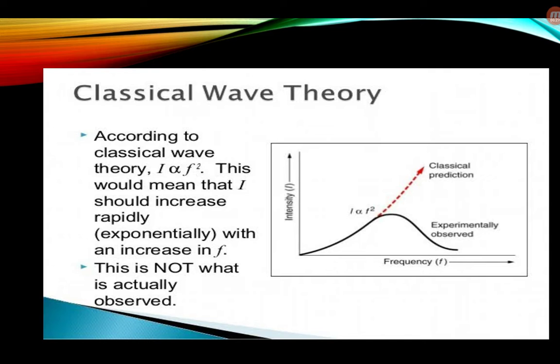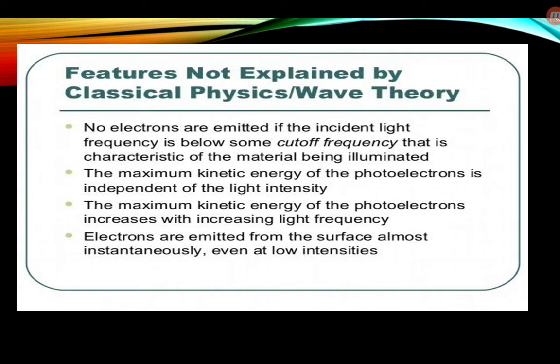This theory proposed that intensity is proportional to the square of the frequency. That is a relation just like y equal to x square. It increases exponentially, but the experimental value is not observed like that. The experimental value is given as the dark line in the graph, and thus we can conclude that the classical theory is wrong.